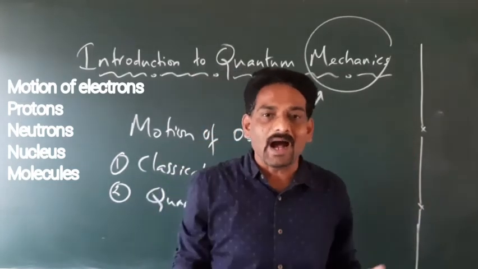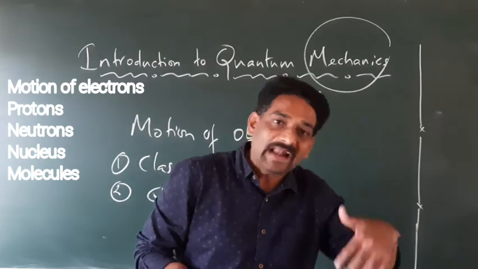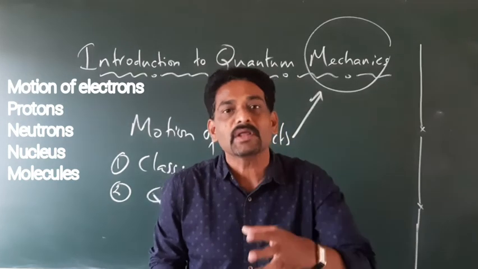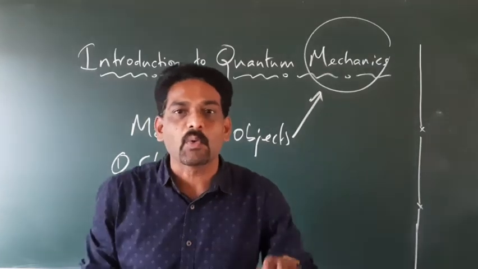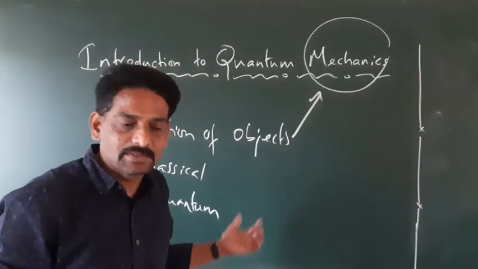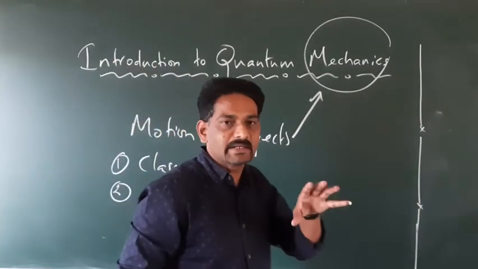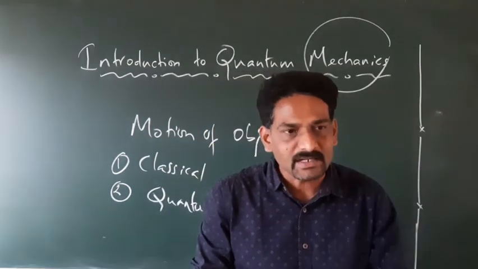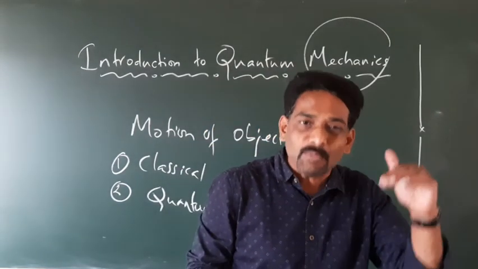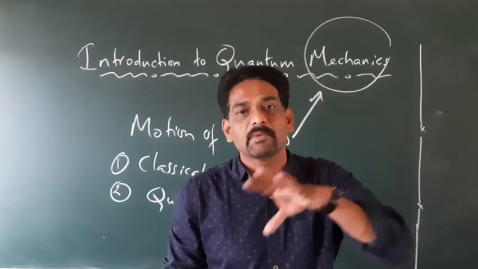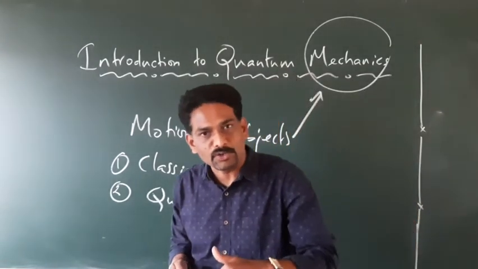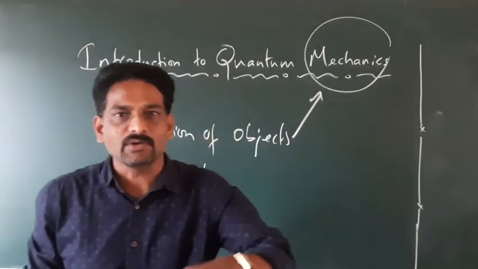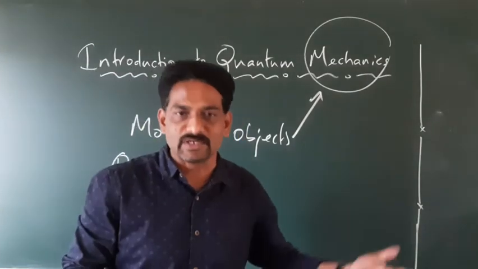All these atomic and subatomic particles, which are very small in dimensions, have their motions described by quantum mechanics.